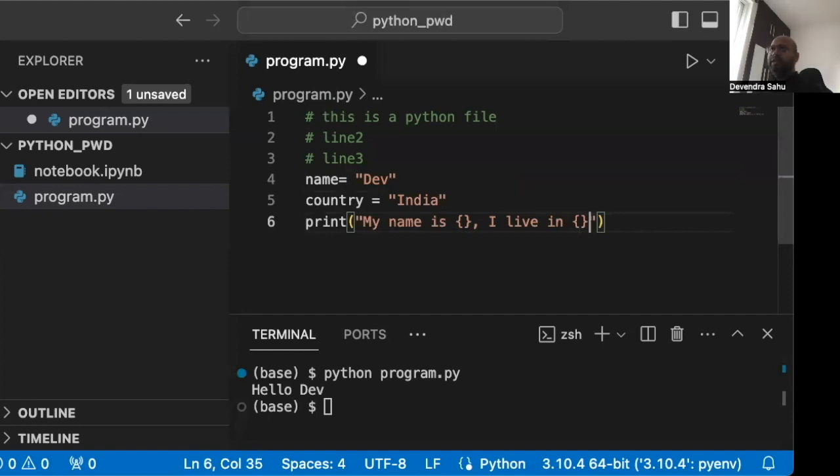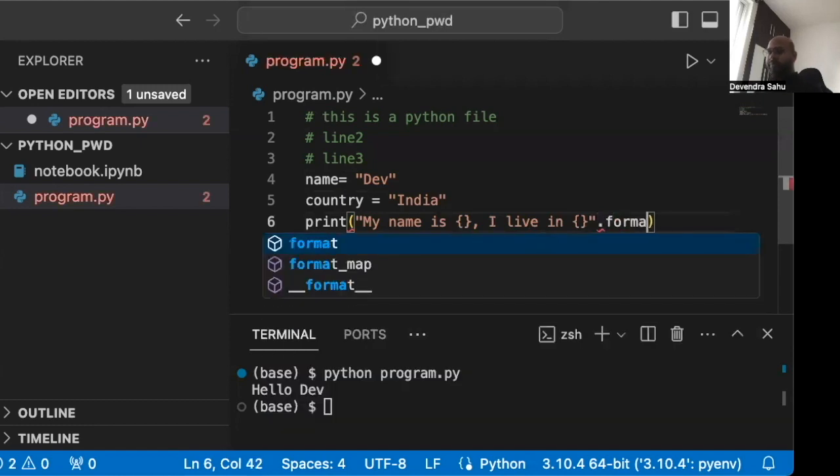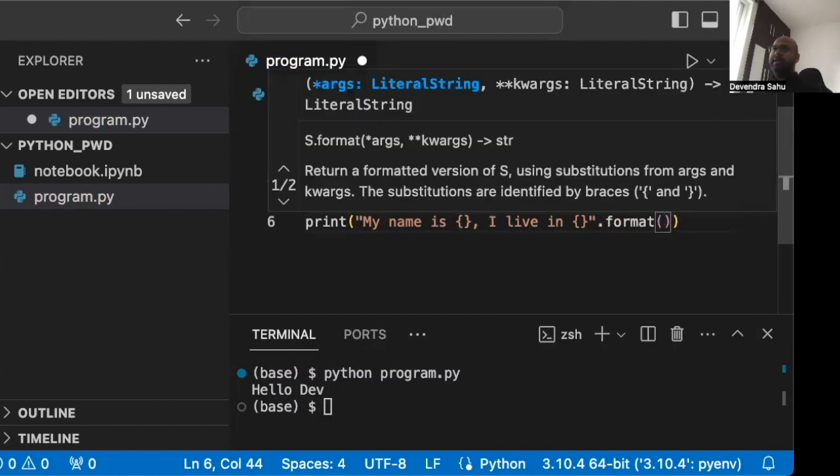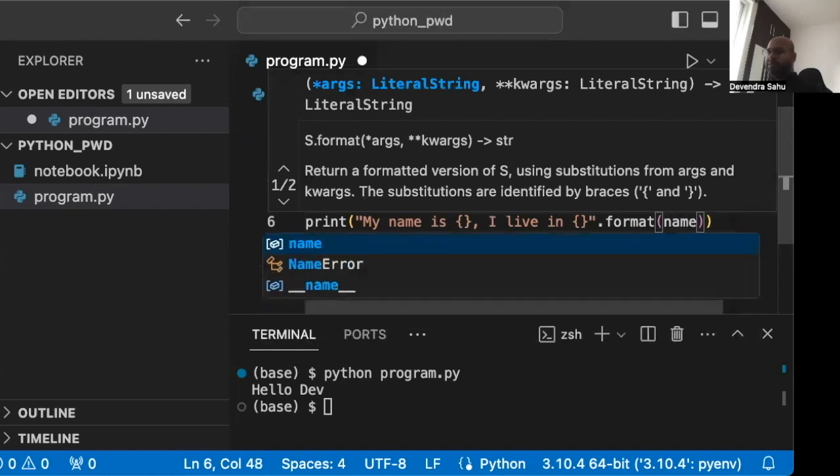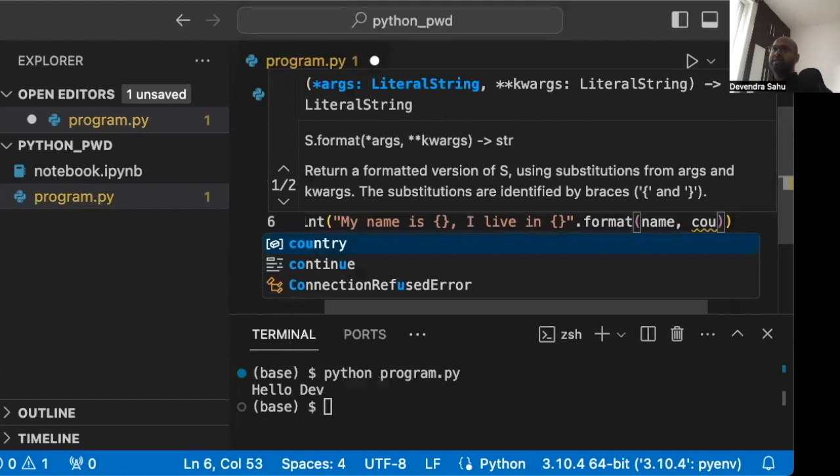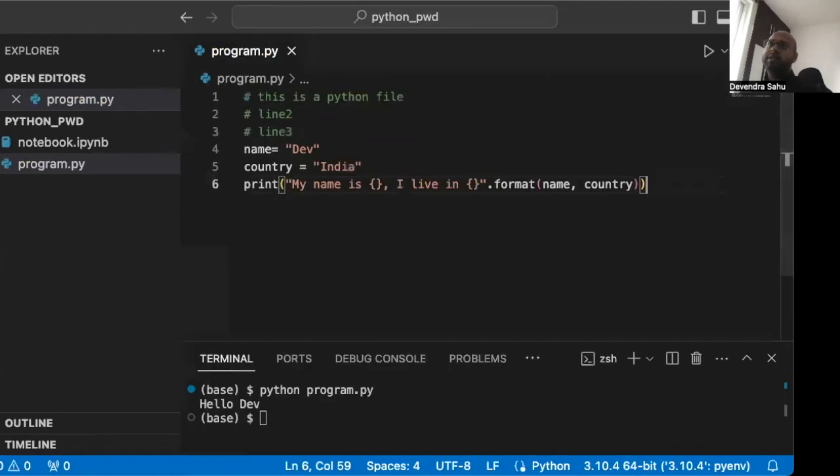Now, these curly braces are special even in traditional strings in Python. And how do we use them? We just write .format, and then whatever the value of the first curly braces, and then the value of the second curly braces.